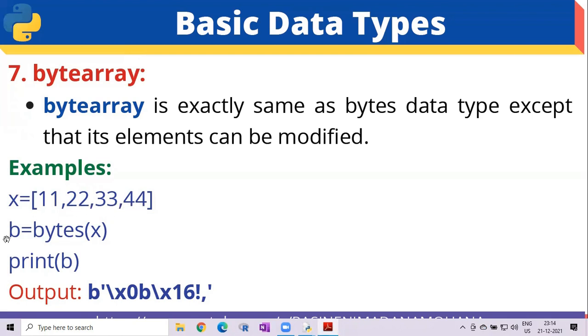Then you can assign b equal to bytearray of x. Then all the values 11, 22, 33, 44 can be represented as binary data. Whenever you print b, this is the output: b, then single quotes \x0b\x16 and so on. This is the output with bytearray. Only the elements can be modified here. That is the difference.